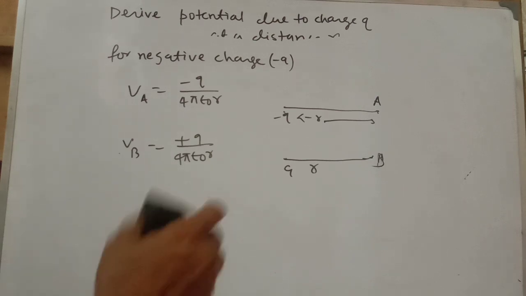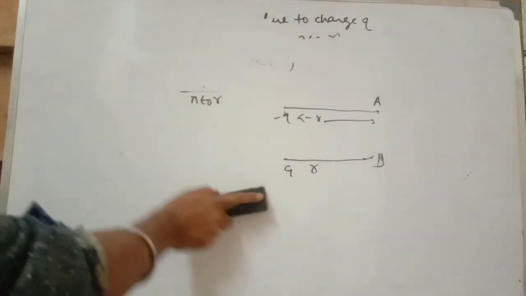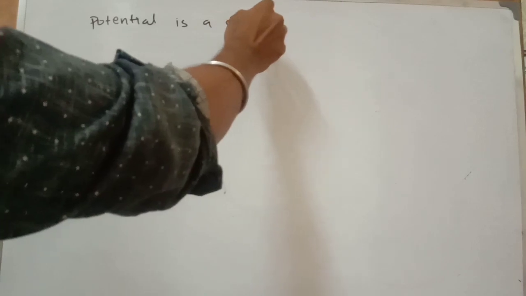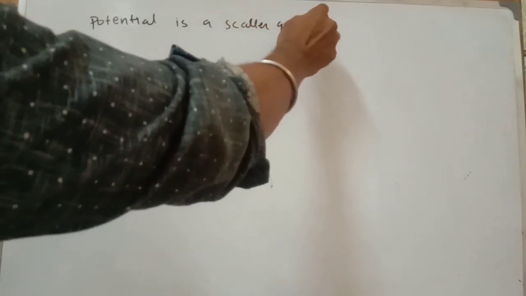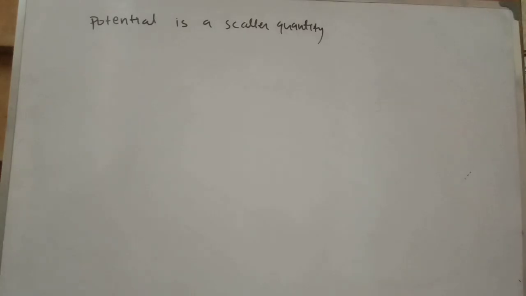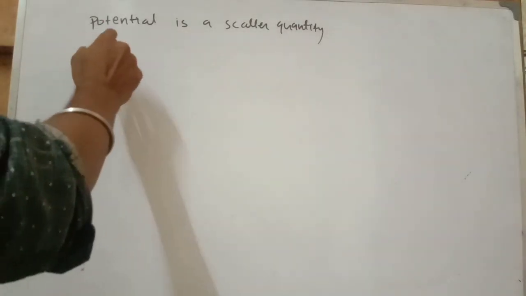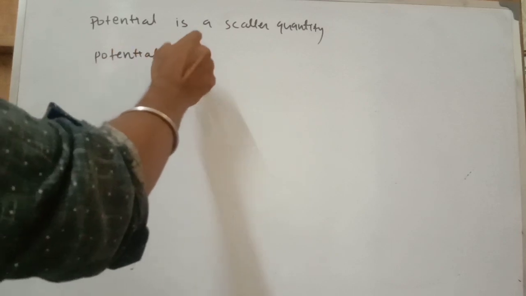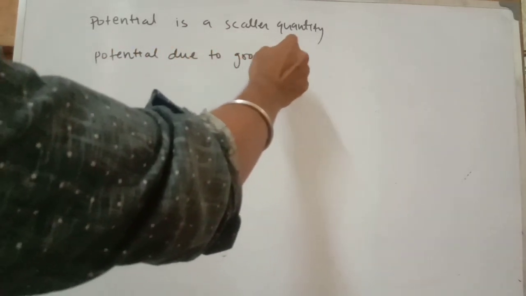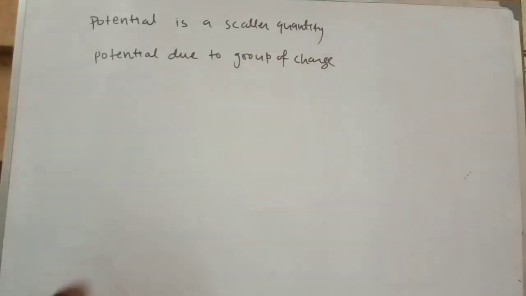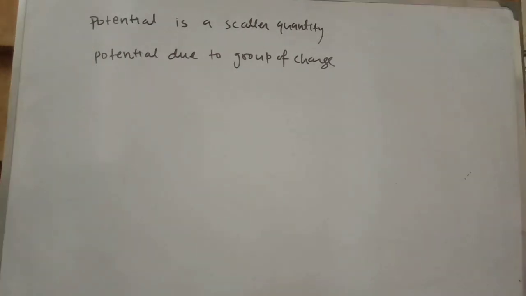Okay, so now potential is a scalar quantity. Potential is a scalar quantity. So the topic is potential due to a group of charges. So potential is a scalar quantity, so for the potential due to a group of charges, you can simply do the addition of all potentials.